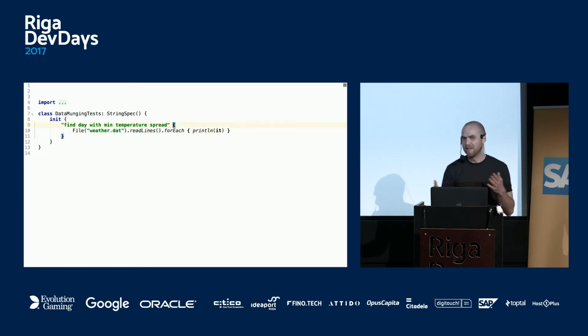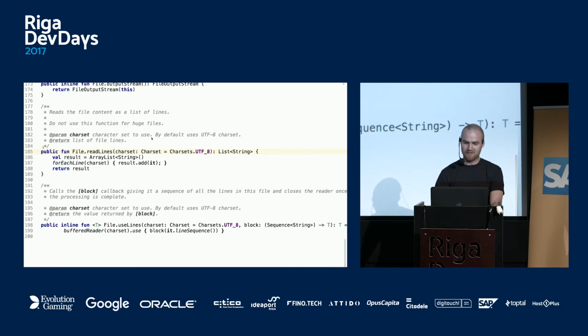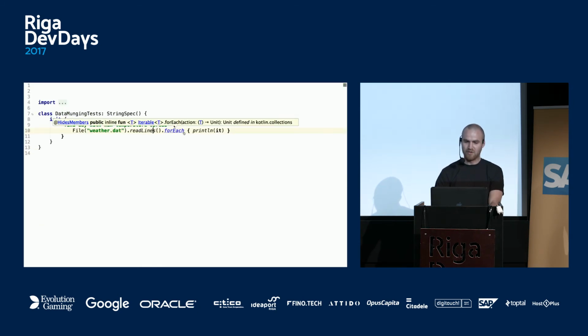So this shows you that even though extension methods seem like just static methods, you can do quite interesting things with them. What's going on here really? We have a file, which is a normal Java IO file, and we read lines from it. Read lines again is an extension method, and if you click on it, you can see it's in Kotlin IO, an additional method. It reads lines into a list, and then we call forEach. You can guess, like in Scala or Groovy if you know them, forEach is just like in Groovy.